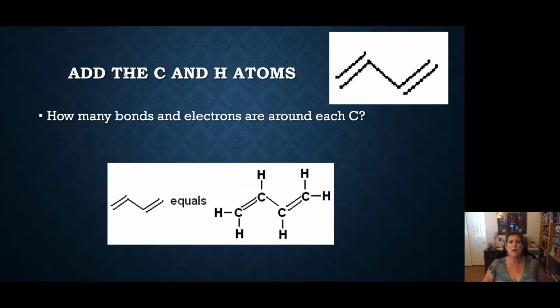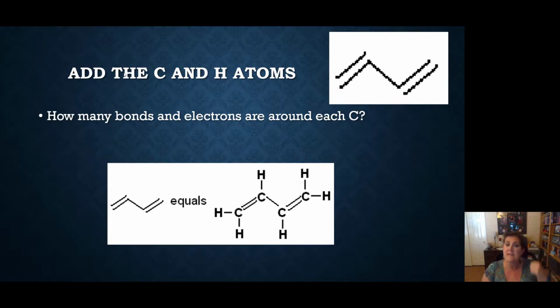All right, and so we fill in 4 carbons, carbon, carbon, carbon, carbon. And then because the first carbon has a double bond, it only needs 2 more hydrogens to go to it. The interior carbons have a double and a single bond, making 3 bonds, so they only need 1 hydrogen bonded to the middle carbons to give them their 4 bonds. And then the last carbon, again, has a double bond, so it needs 2 more hydrogens to give it its 4 bonds.